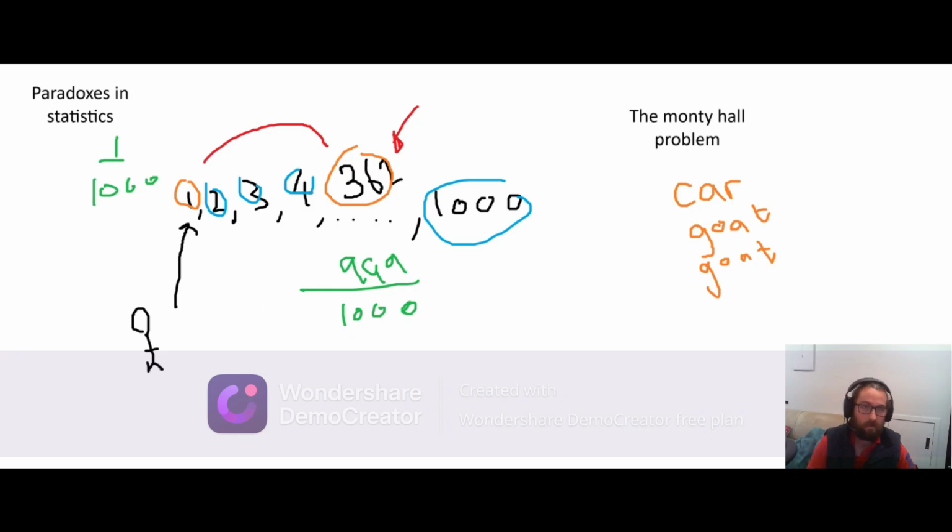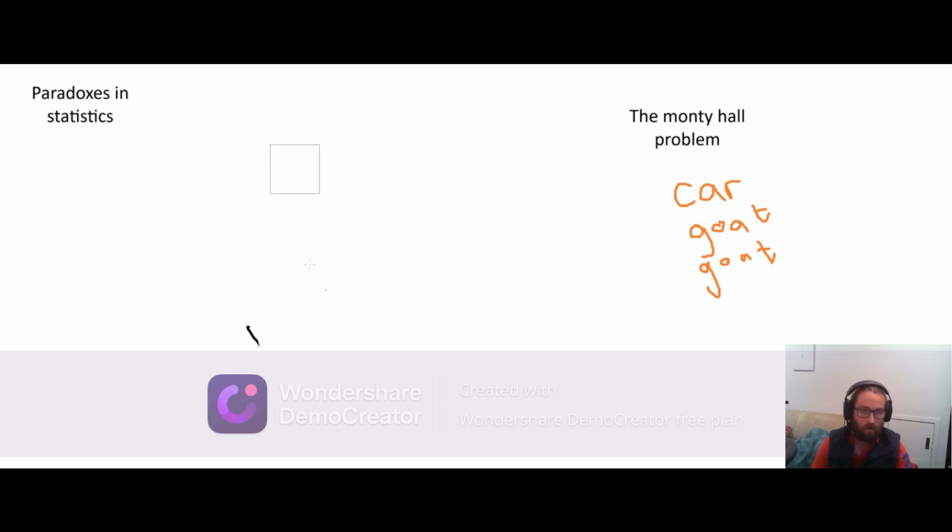If I did the same argument the second time and I considered all 1,000 possibilities, this is the result we would find as well. Alright, that's the Monty Hall problem. And yeah, it's not really a paradox because there is a correct answer, but it is a very unintuitive one.